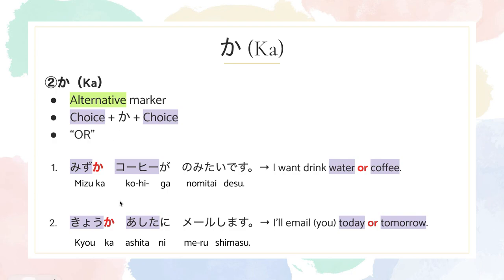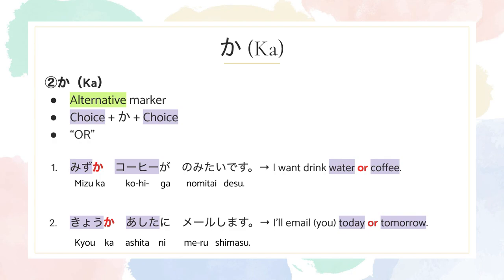So let's look into the examples. 水かコーヒーが飲みたいです。In English, it means, oh sorry, I forgot the to, but I want to drink water or coffee.